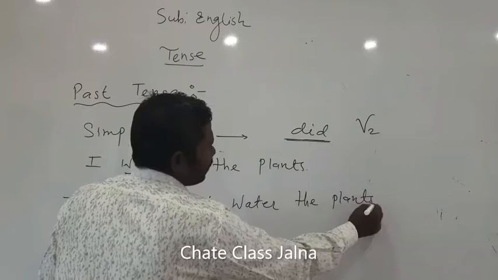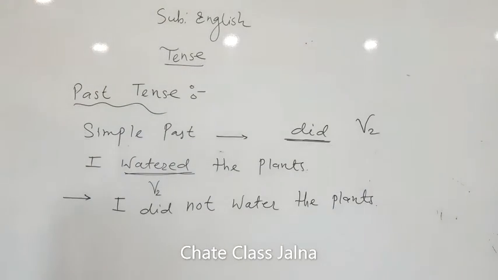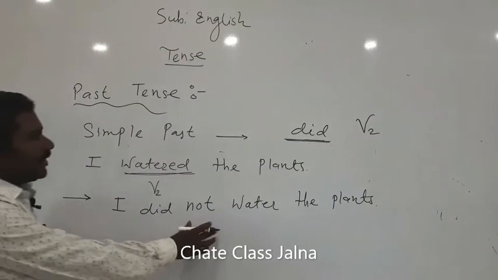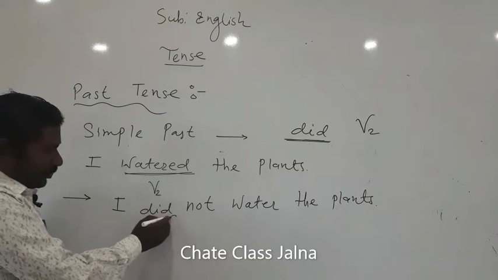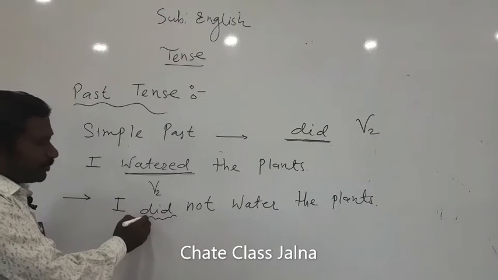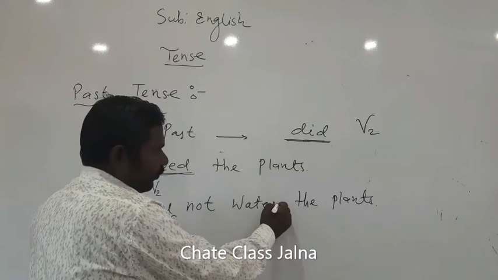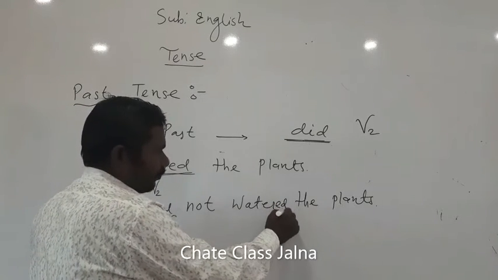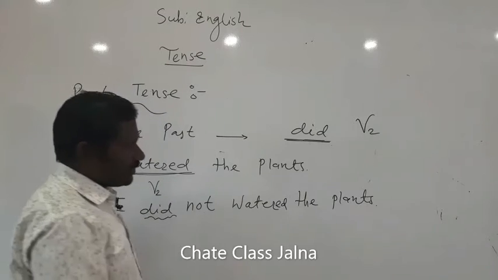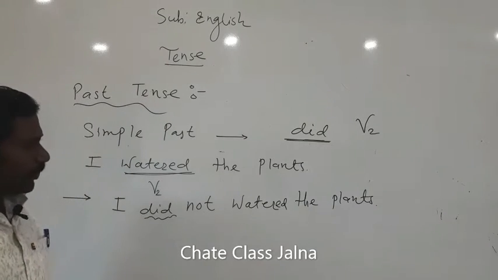What you have to keep in mind is that whenever we make it negative, we take this did as the auxiliary. So avoid adding the second form again; it will be a total mistake if you do so.